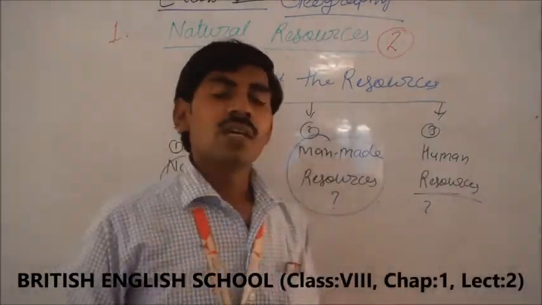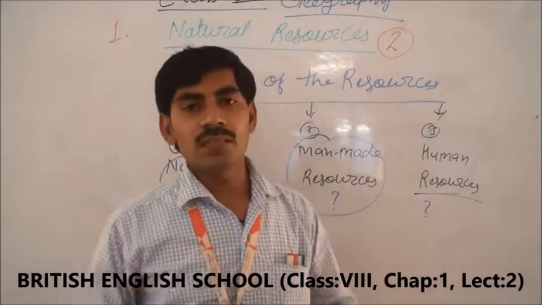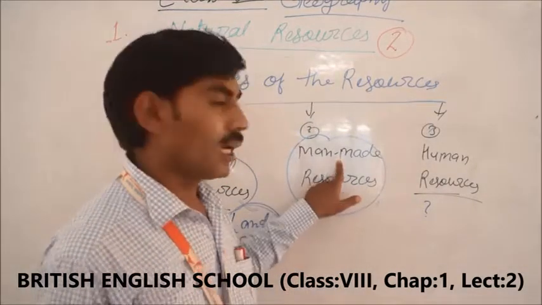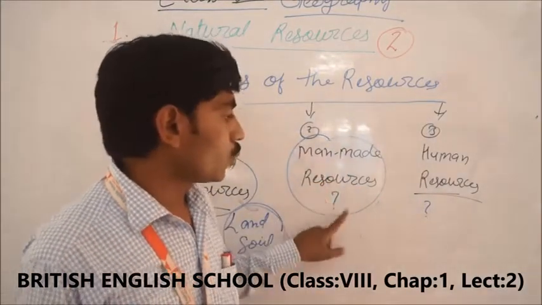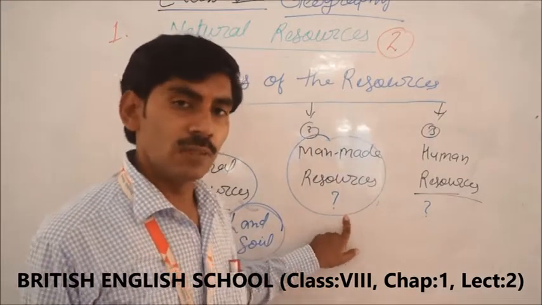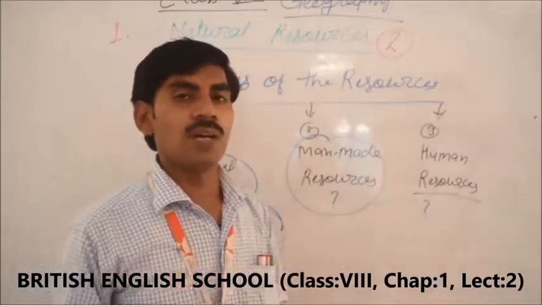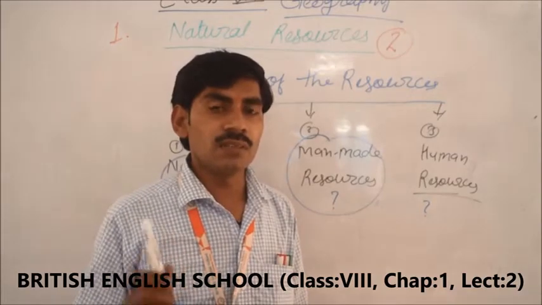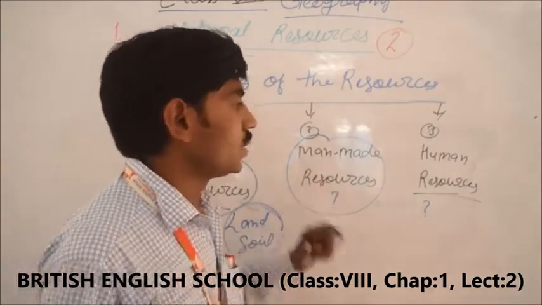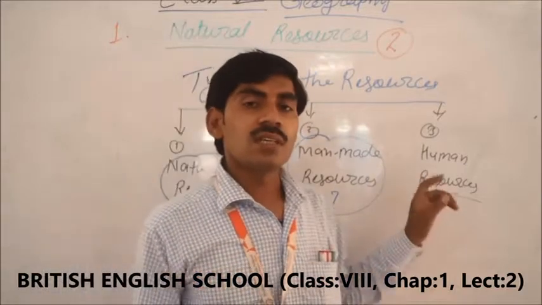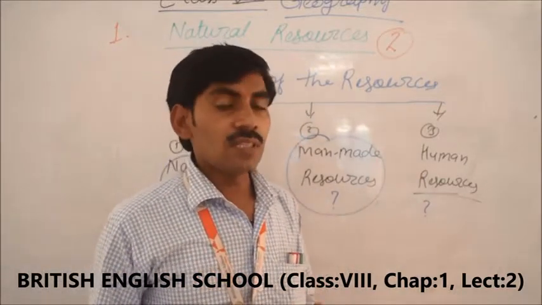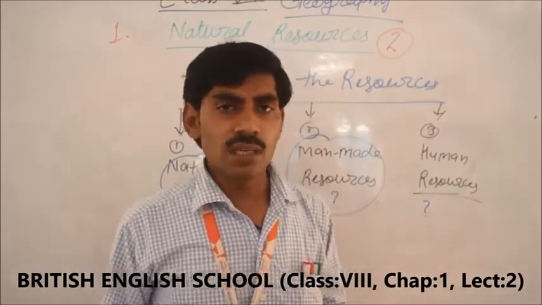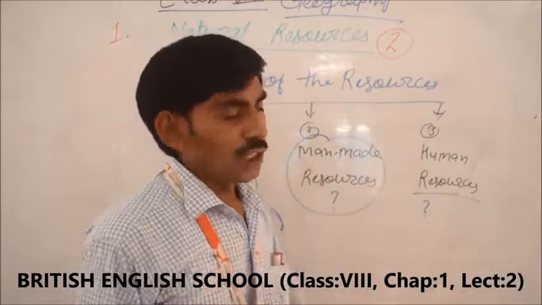Man-made resources means the resources which are created by human beings, which are made by human beings. Understood, students? Man-made resources means what? Created by human beings, made by human beings. For example, marker, road, transportation, bridges, chair, benches, these all are part of the man-made resources. And human resources means consist of people. It means the presence of the people. For example, you can say education, skill, health, these all are part of the human resources.